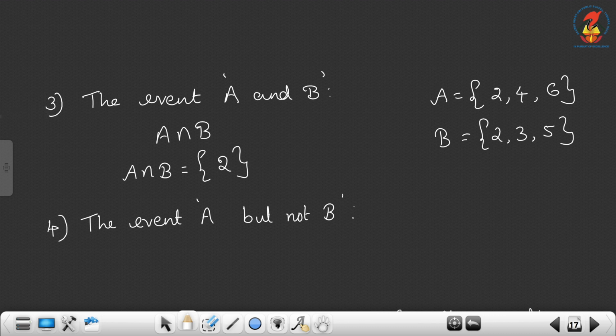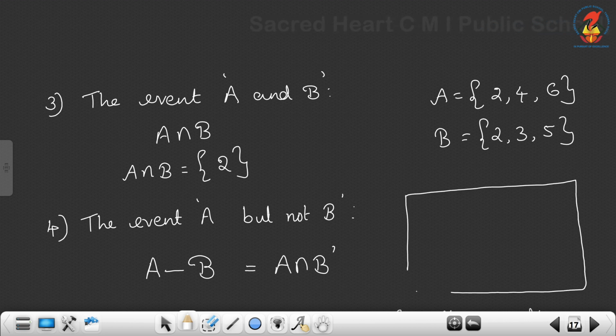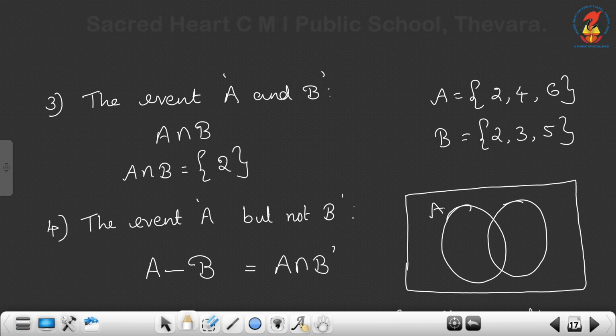Now the event A but not B. A but not B is the same as A minus B, and it is also equal to A intersection B dash. When we draw the Venn diagram with A and B, what is A minus B?